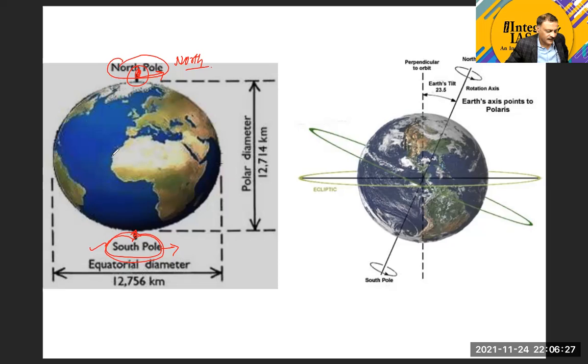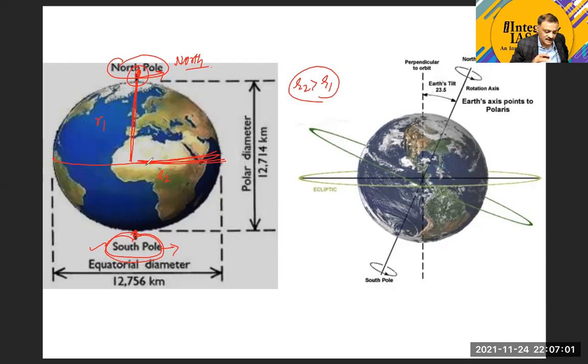Now, remember one thing: as the Earth is not a sphere, if we take a center of the Earth, then the distance from the North Pole to the center of the Earth and the distance from the equator to the center are not going to be the same. Suppose we take one distance as R1 and the other distance as R2, then you will find that R2 is greater than R1. Can anyone tell me why it is so? Why is R2 greater than R1?